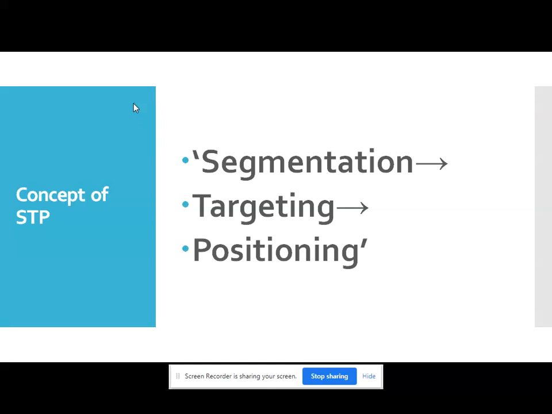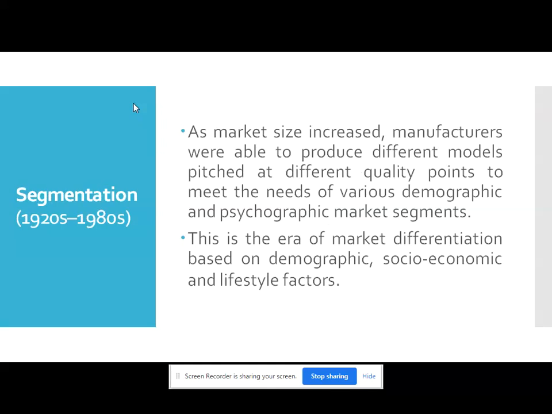Now we will see the evolution of market segmentation. The business historian Richard Tedlow defines four stages of evolution of the market. The first stage is fragmentation. It was pre 1880s. The economy was characterized by small regional suppliers who sold goods on a local or regional basis. So that was the fragmentation concept.